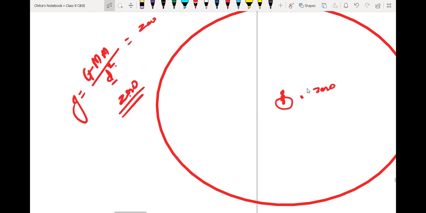Okay. But suppose you are taking 1 meter distance from here, 1 meter distance only. I'm not taking much. I'm taking only 1 meter. So after we take 1 meter, then that d will become 1. So 1 square will be 1 only. So the total gravity, the acceleration due to gravity, depends on the constant mass of Earth and the mass of the object only. So their product will be maximum at a distance of 1 meter.